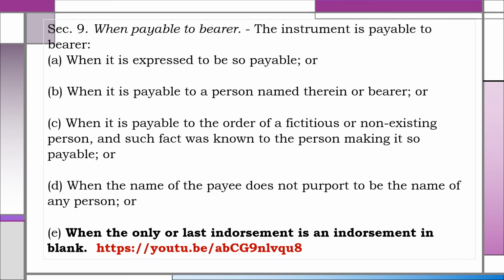As to the last paragraph of Section 9, which says, when the only or last endorsement is an endorsement in blank, this is a situation where an instrument originally payable to order becomes payable to bearer. There is a separate discussion on this, the link to which is provided below.